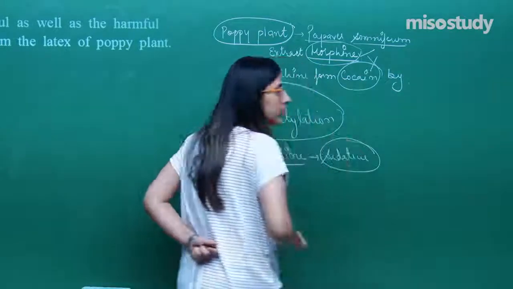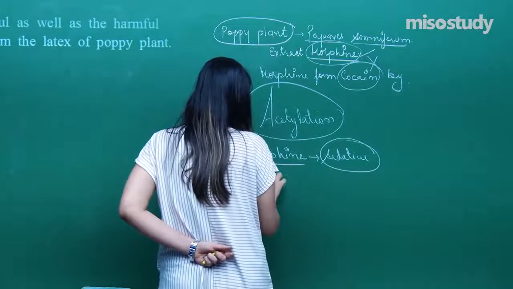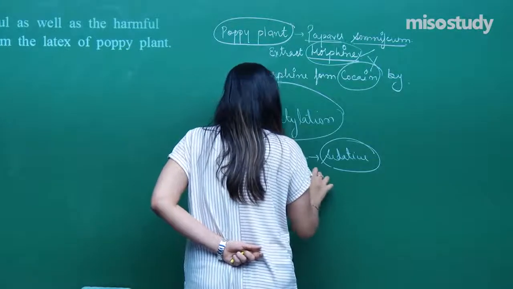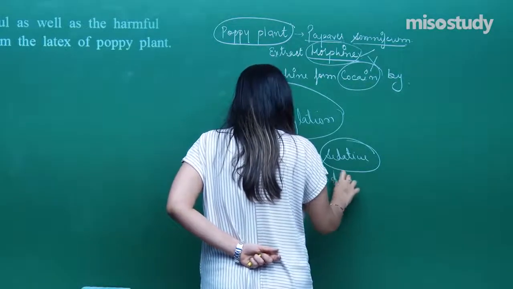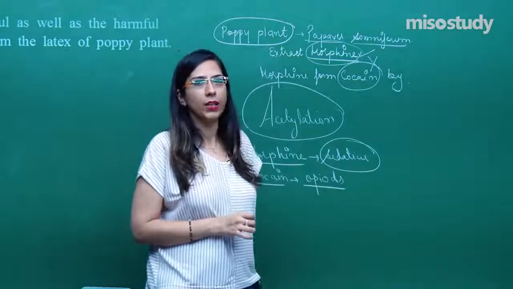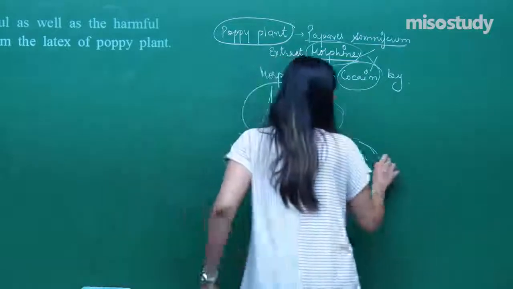This you have to learn, right? Another is cocaine. Cocaine acts as opioids, right? Which suppress the whole body activity. This acts as a sedative, they act as painkillers.